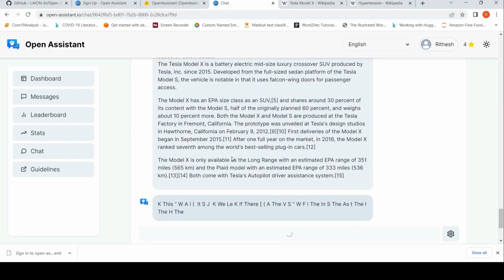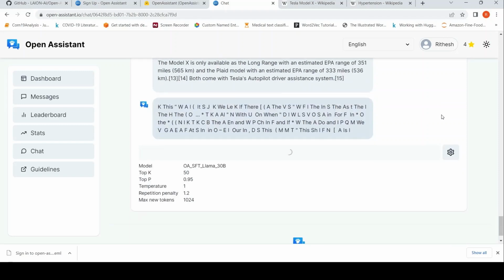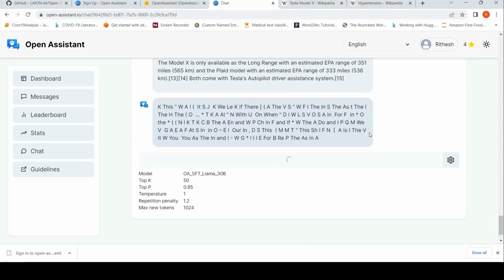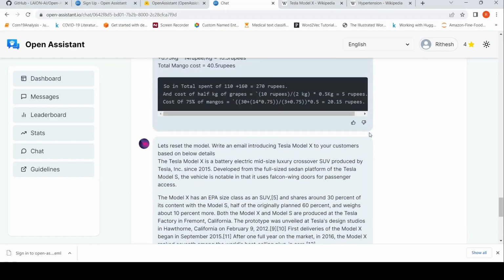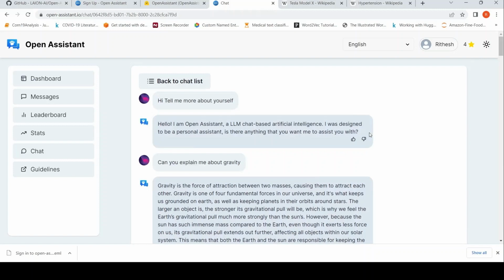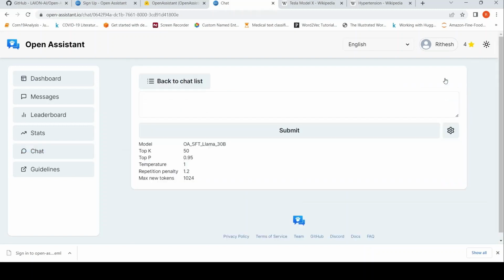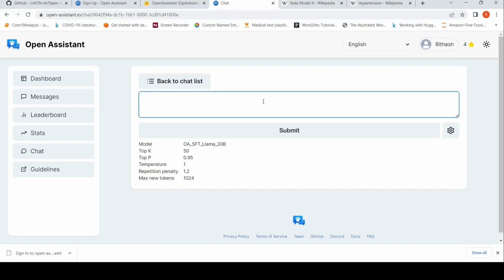Wow. I don't know what is this. It just goes into some kind of, I don't know, it just generates some junk. So this is quite possible. Okay, maybe what I should do is I should create a new chat and then try it. Back to chat list, create a new chat. Okay, let me try over here.